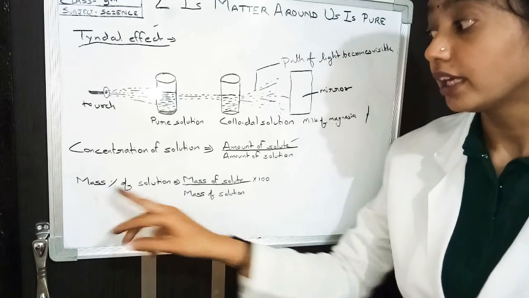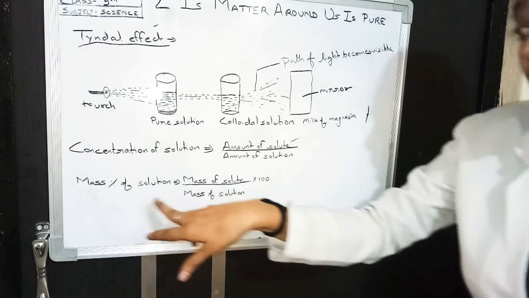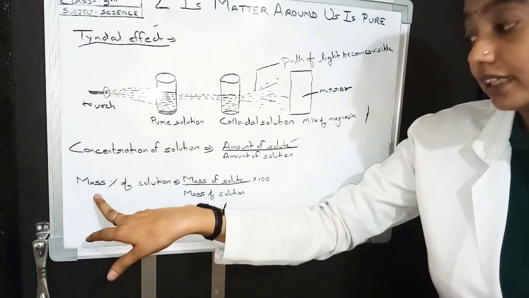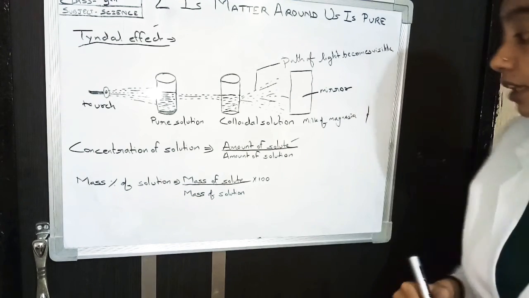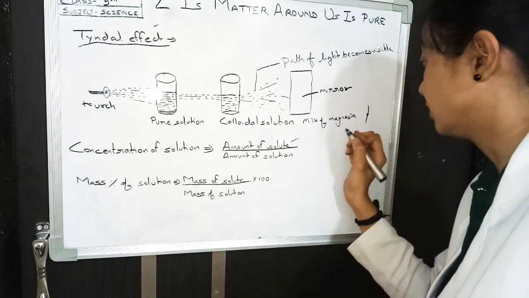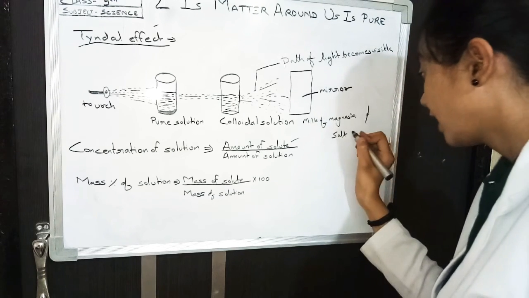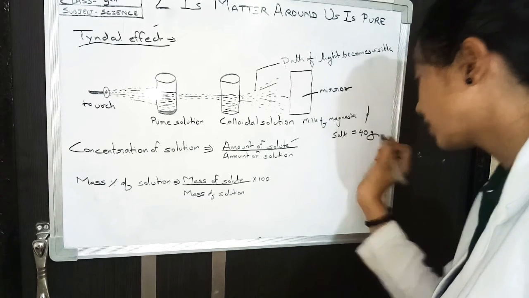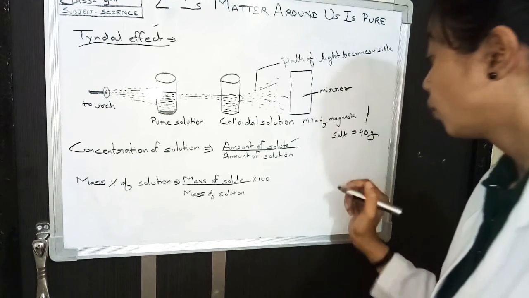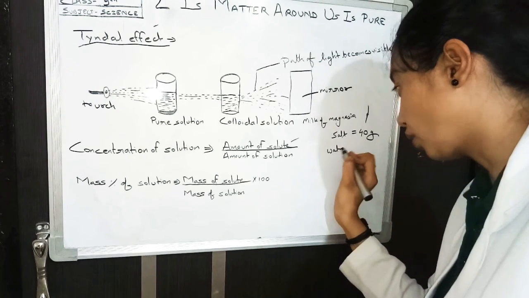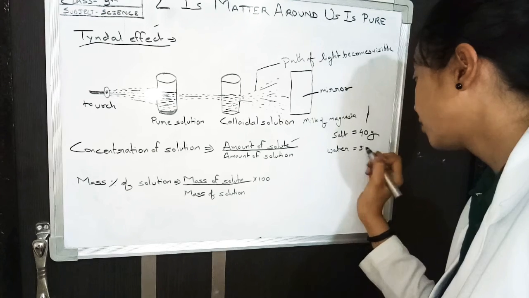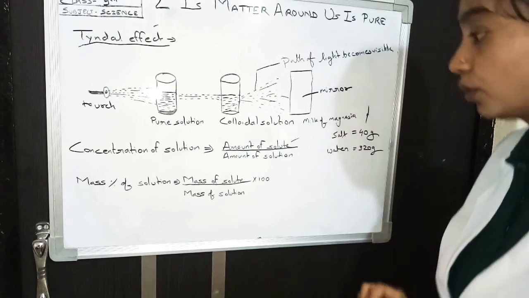Here the formula is in mass. Mass can be taken in a unit. Like if we take salt as a solute, 40 gram, and water as a solvent, 320 gram.